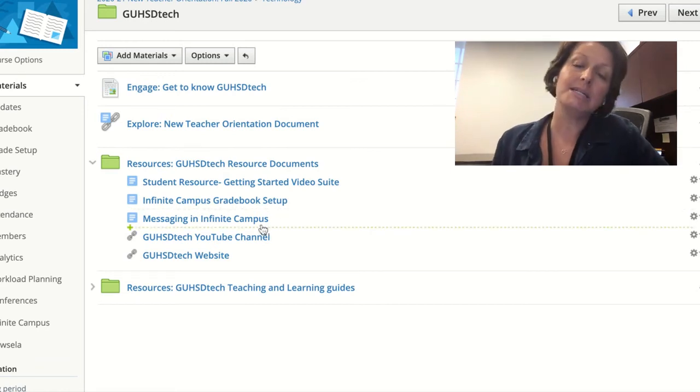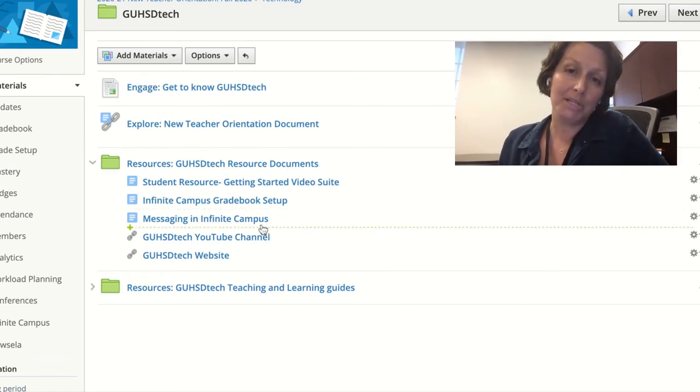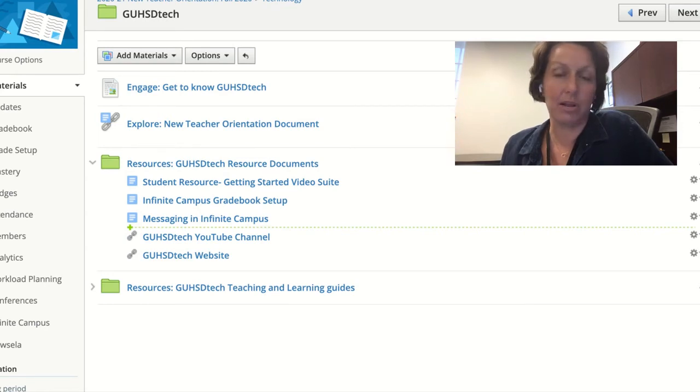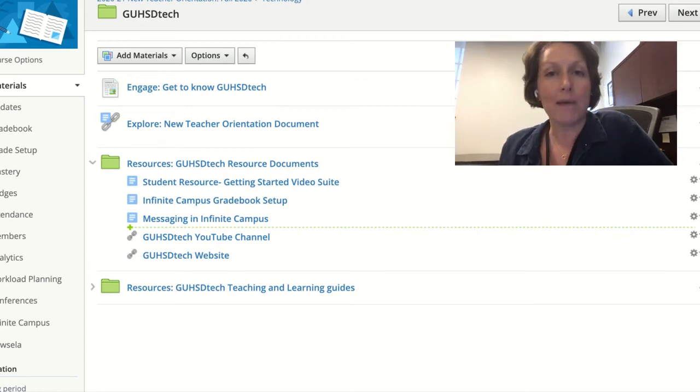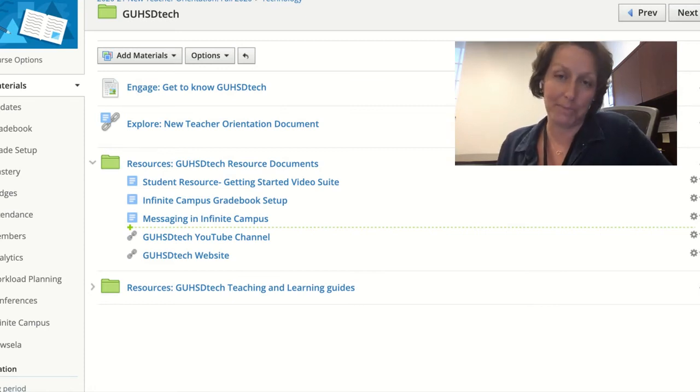The next thing you'll see is a way to message your students and families through Infinite Campus. So make sure you take a look at that if you're needing to send out messages, which is especially critical during distance learning. You want to make sure you're familiar with that. This year, you also have the option of messaging through Schoology as well. So if you're up and running with Schoology, messaging parents who have opted in and joined with their parent codes would be another way to get the message out.